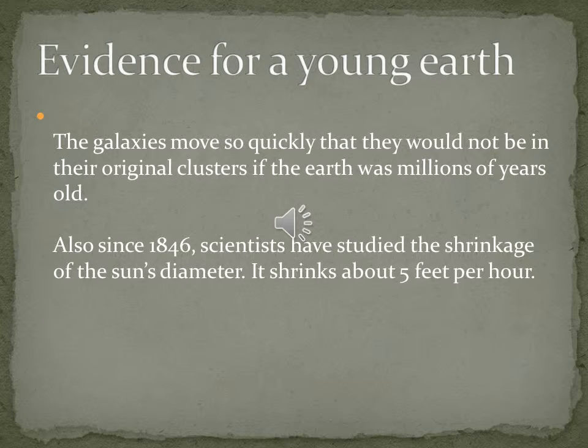Also, research has been made on the shrinkage of the sun. It shrinks about 5 feet an hour. At this rate, 50,000 years ago, the sun would have been so big it would vaporize the oceans, making life on Earth impossible. 100,000 years ago, the sun would have been twice that size.